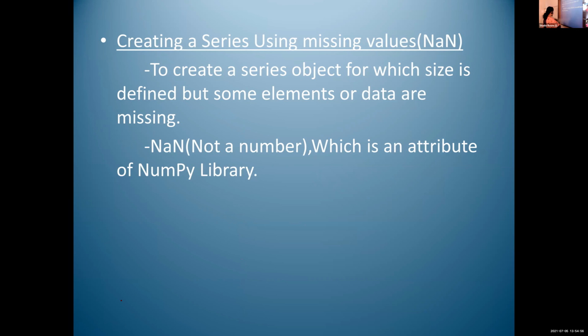So for that, we have to write first import pandas as pd. Then, Anthony, what is the next statement? Import numpy as np. Yes, import.